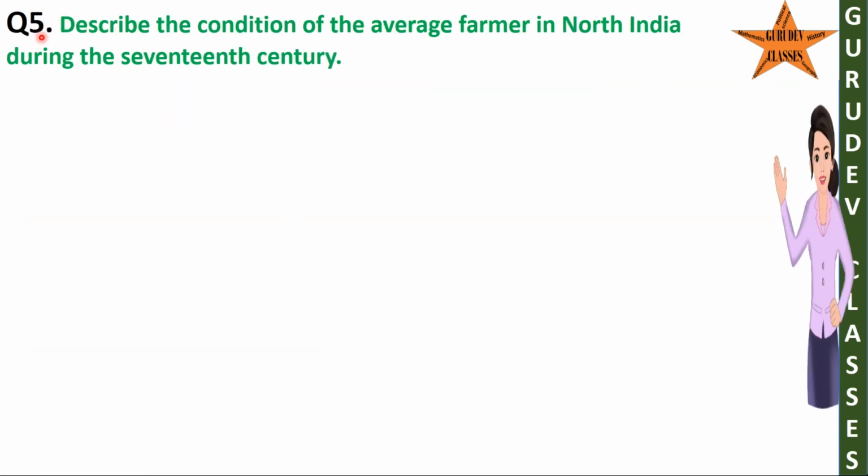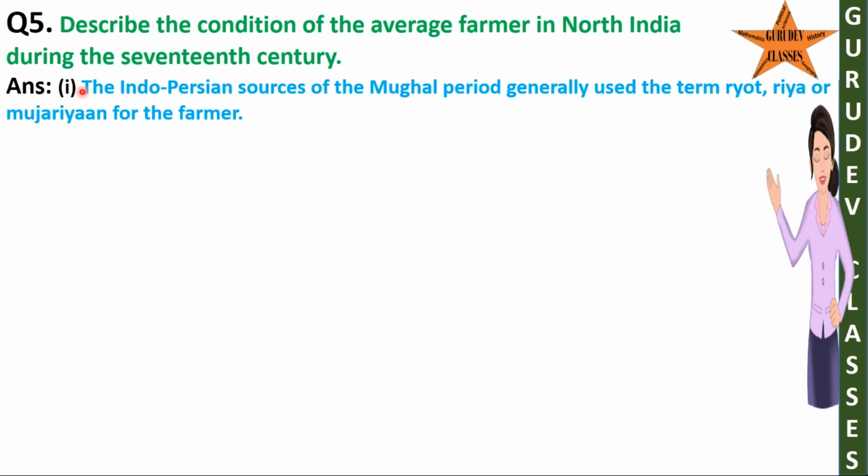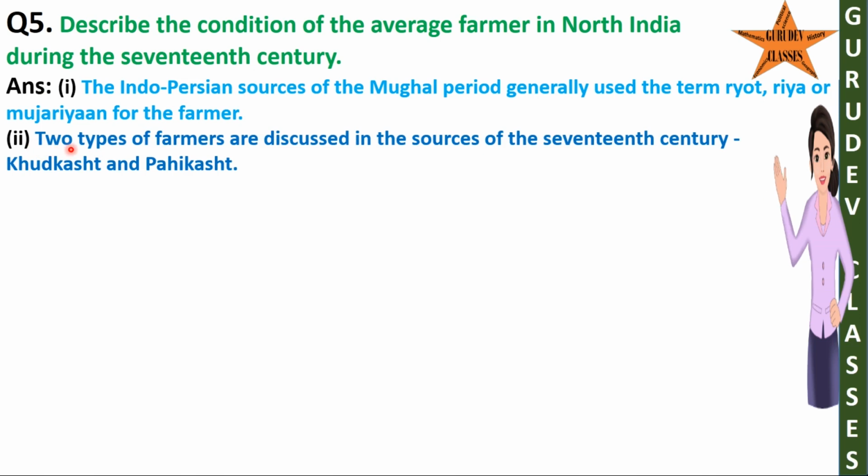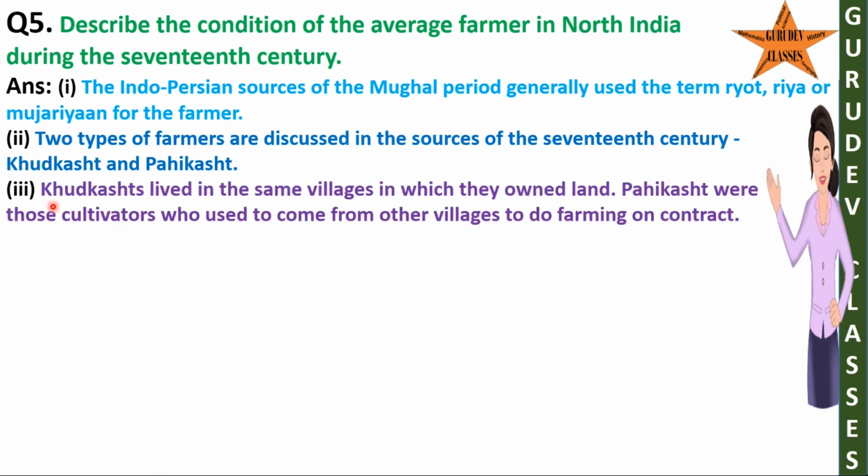Question 5. Describe the condition of the average farmer in North India during the 17th century. Answer. 1. The Indo-Persian sources of the Mughal period generally used the term Raiyat, Riaya or Muzarian for the farmer. 2. Two types of farmers are discussed in the sources of the 17th century, Khud-kasht and Pahi-kasht. 3. Khud-kasht lived in the same villages in which they owned land. Pahi-kasht were those cultivators who used to come from other villages to do farming on contract.